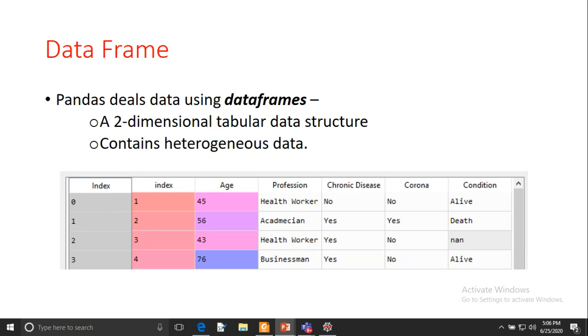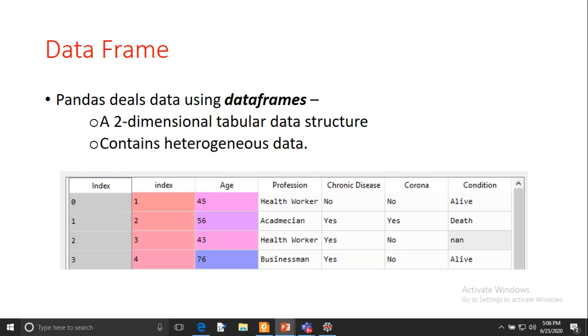So we don't need to explicitly specify the data type of the column. It is based on the values or type of the data available in the data frame.